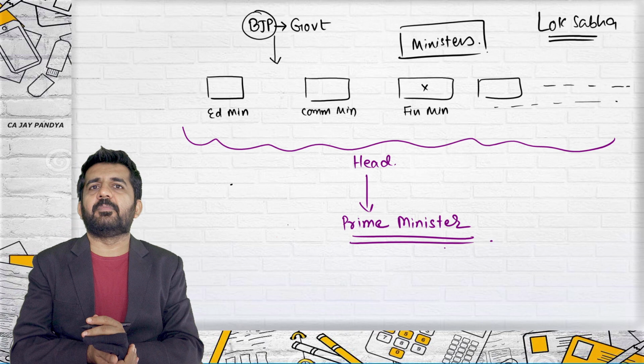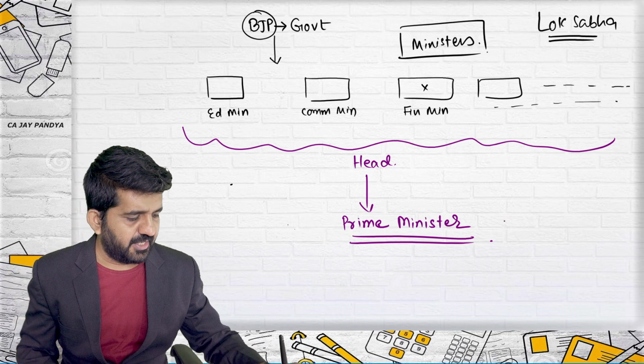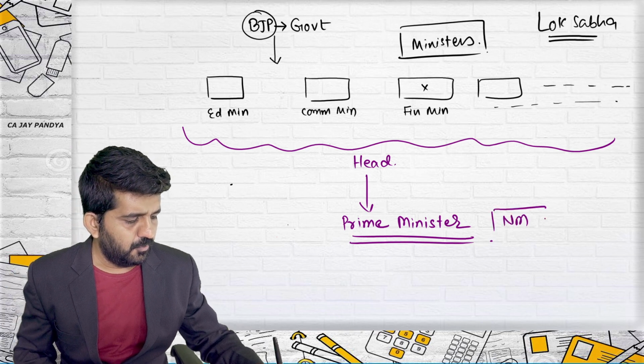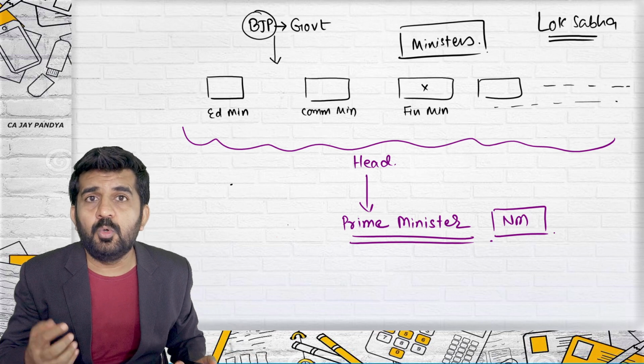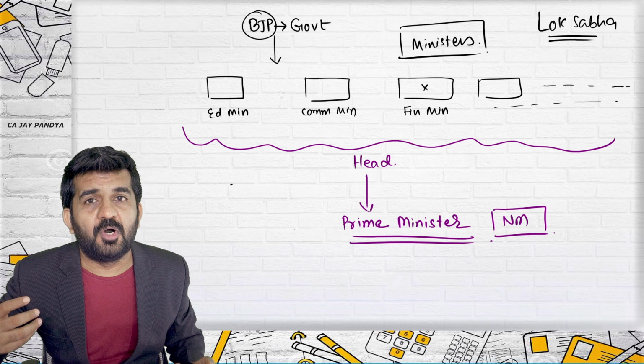Most important minister, prime minister, is right now Shri Narendra Modi. All right. This is how you can form a government.